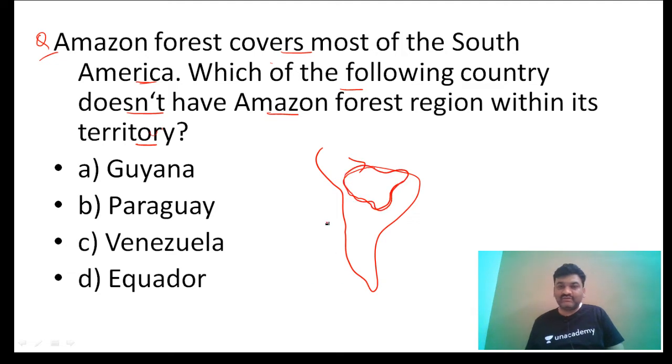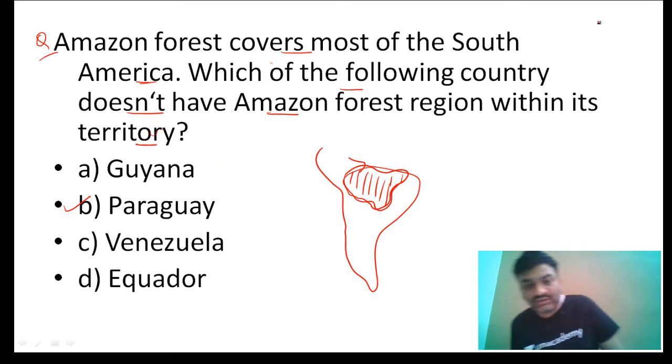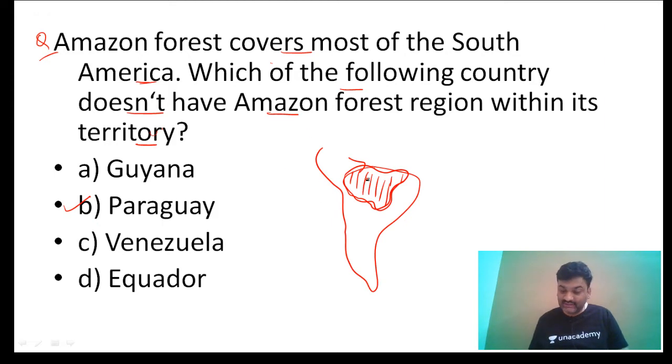You have to see what countries come under this region. So the answer here will be B, that is Paraguay. Paraguay is not having the Amazon forest in its political region. B is the answer, correct.